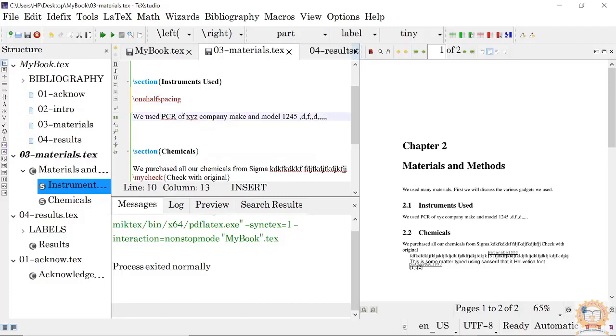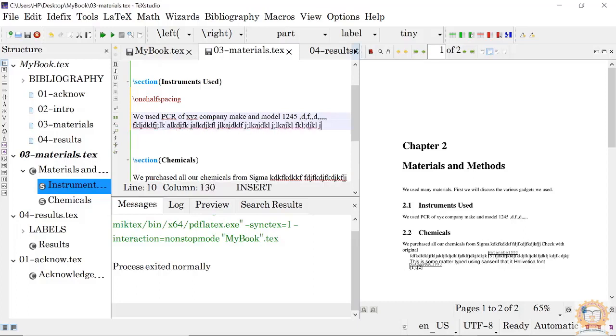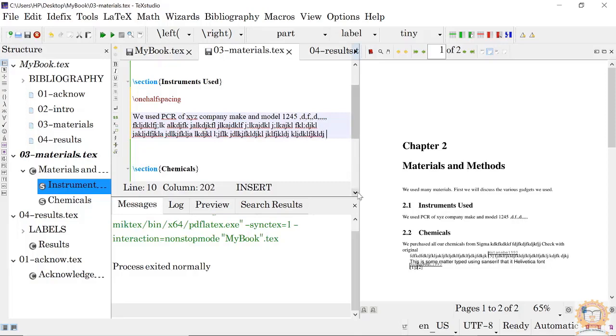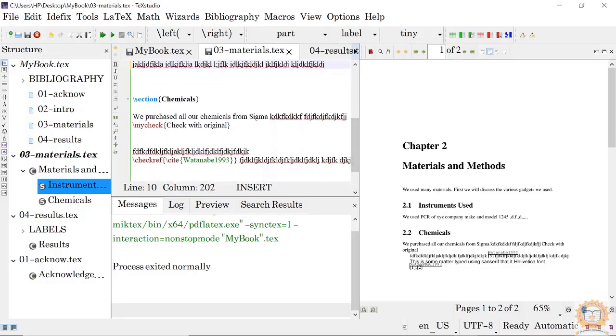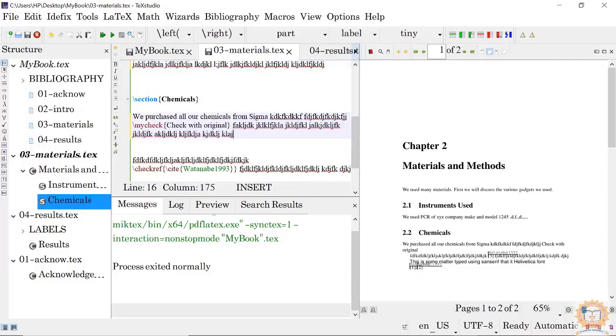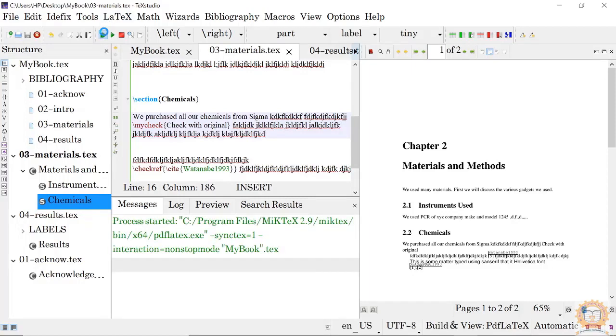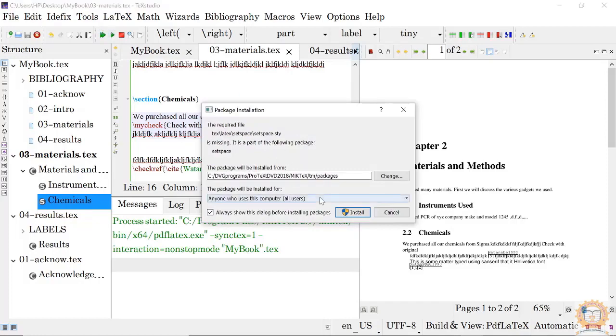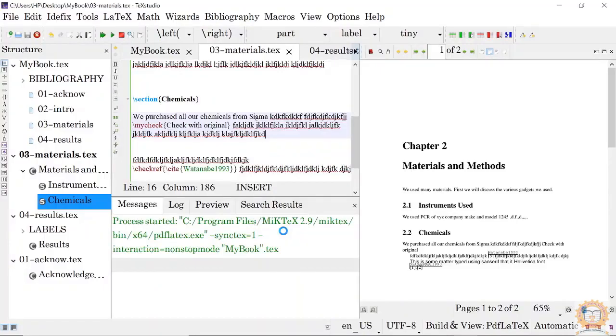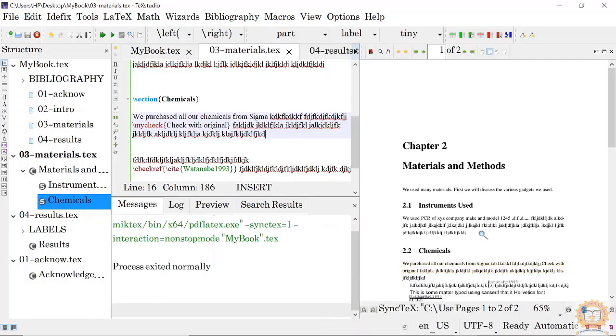Now, to type the pattern, explain it like this. Type it. Now compile the document. So setspace is installing. It is installed.